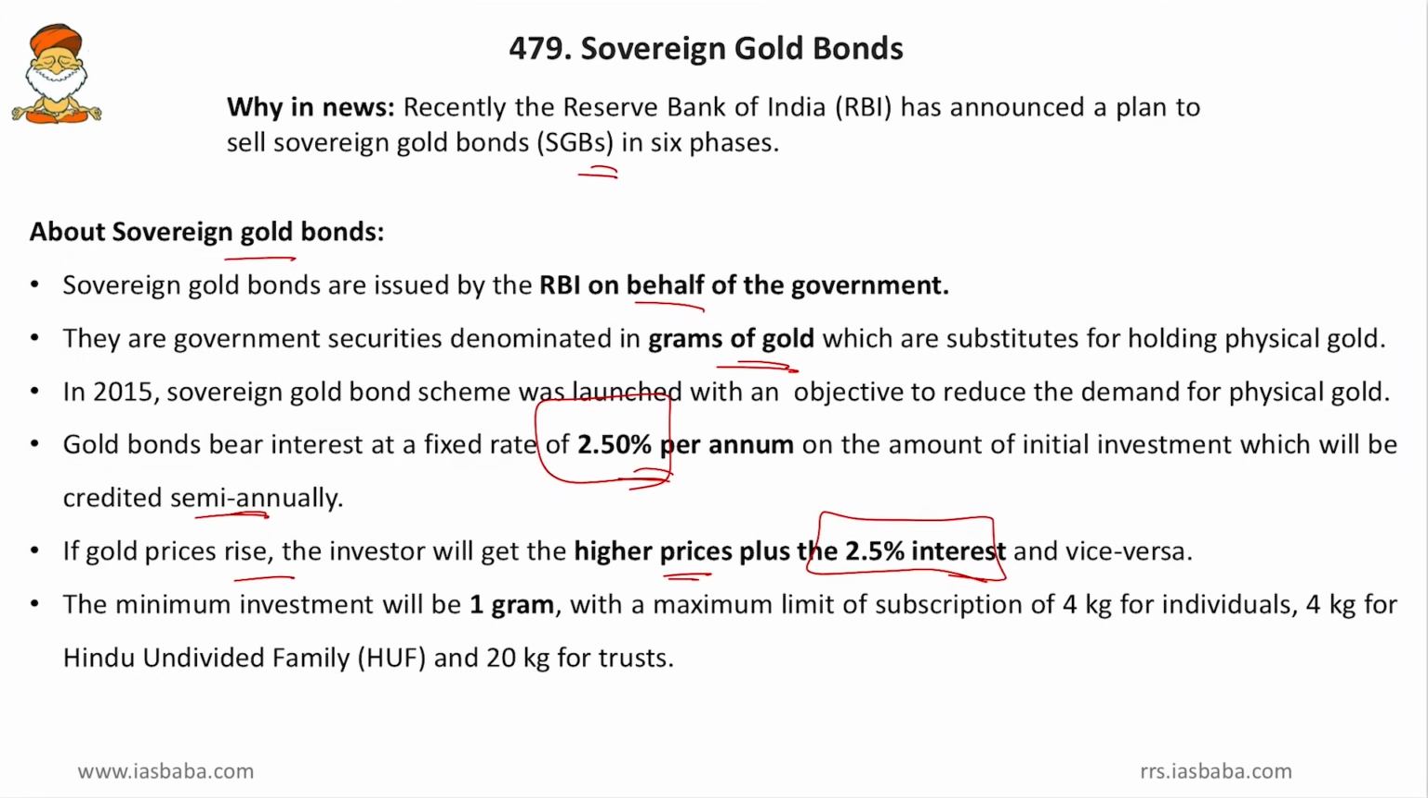And if the price of gold comes down, then the loss will not be passed on to you, but a fixed payment of 2.5% will be given to you. So, this 2.5% is fixed, and over and above that, you will get the hiked prices only. Then, the minimum investment will be 1 gram, with a maximum limit of subscription of 4 kg of gold for an individual, 4 kg for a Hindu undivided family, and 20 kg for a trust. So, these are the minimum and maximum limits applicable for the sovereign gold bonds.